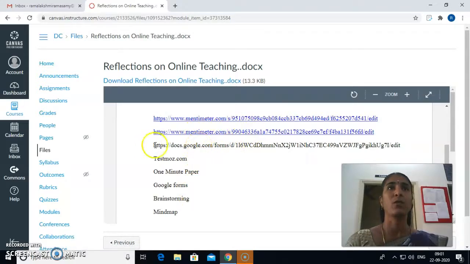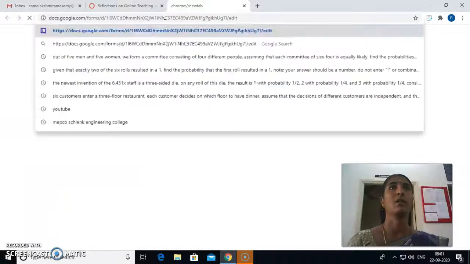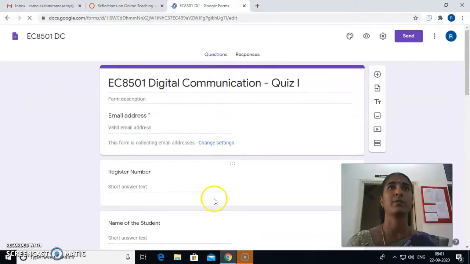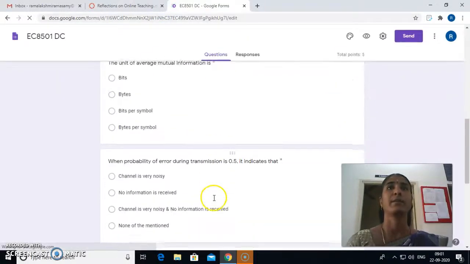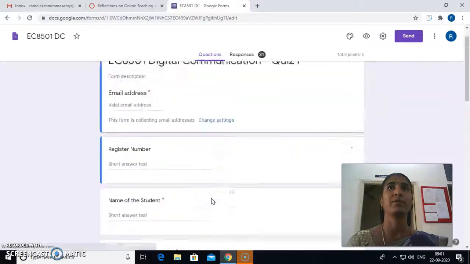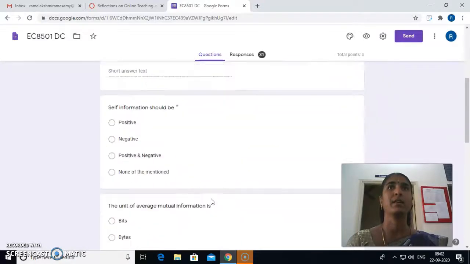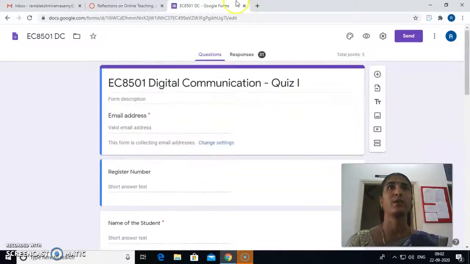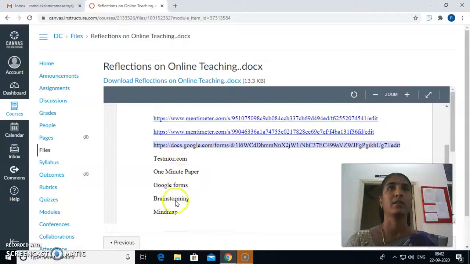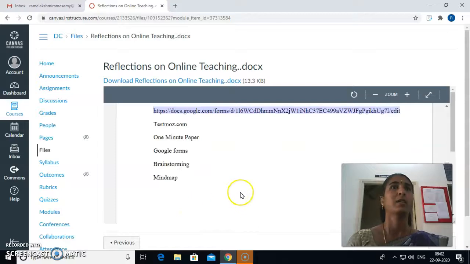This is the Google Forms I have created for online quizzes. Students fill in these questions and submit, and post submission they get the marks. So this is the online quiz using Google Forms I have created. Then test marks, 1 minute paper, Google Forms, brainstorming, all those things. The students are actually participating, and they are encouraged to do such types of activities here.